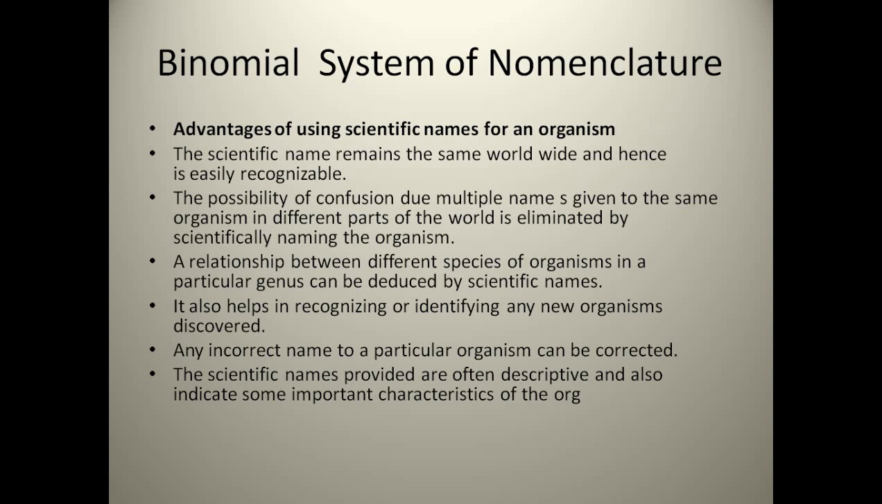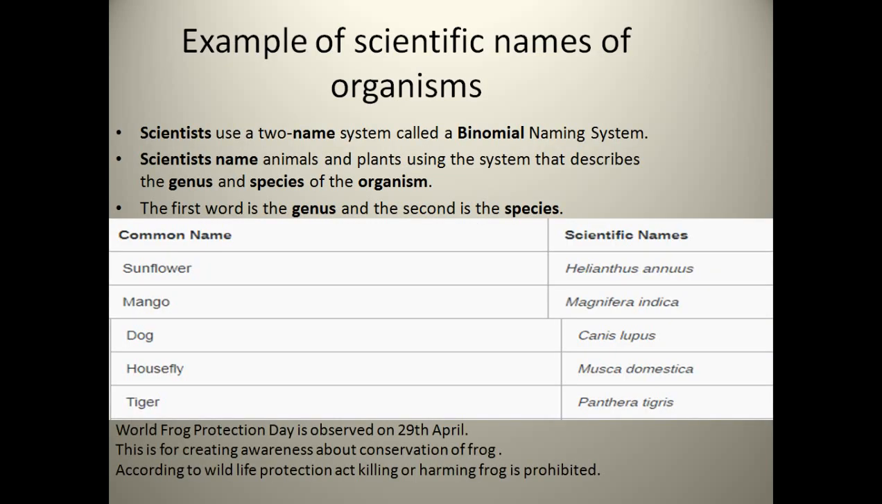A few examples have been given in your book also. For dog, the binomial name, or scientific name, is Canis lupus familiaris. You will see the whole binomial nomenclature later on, and there you will come to know that Canis is the genus and lupus is the species. For example, cow: Bos taurus. Bos is the genus, and taurus is the species of the cow.